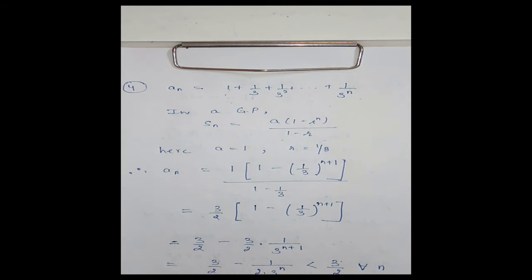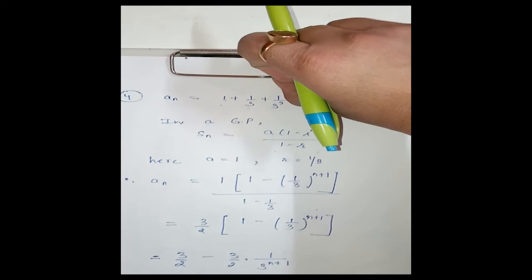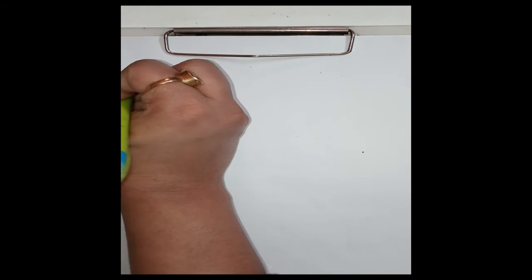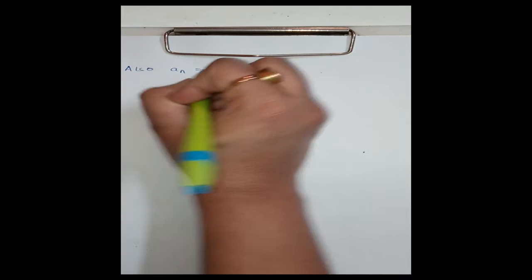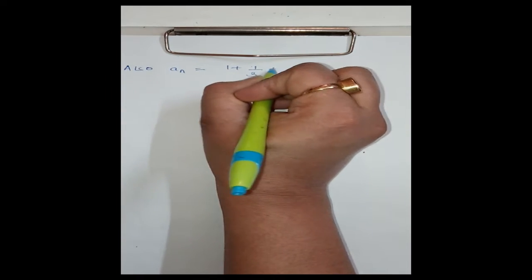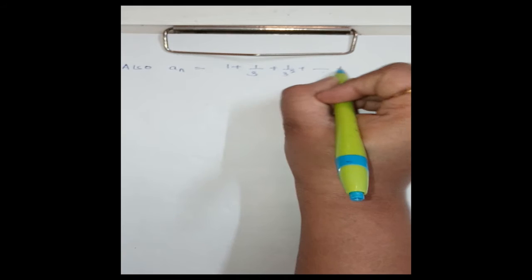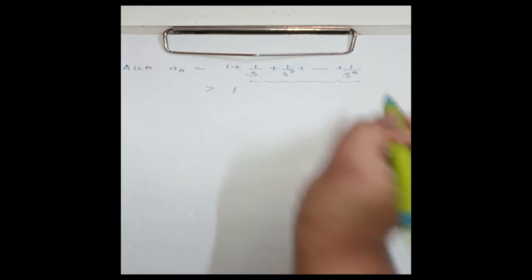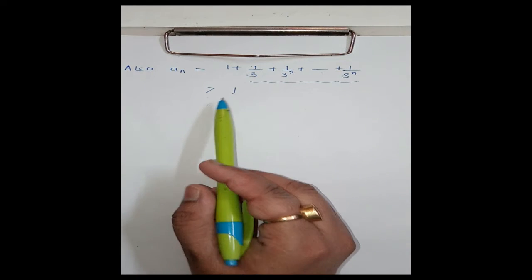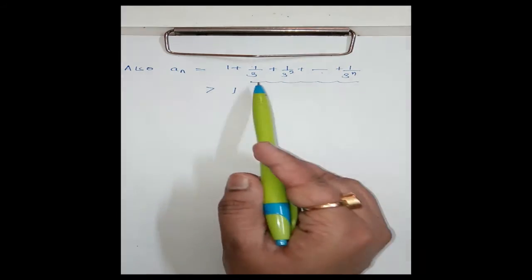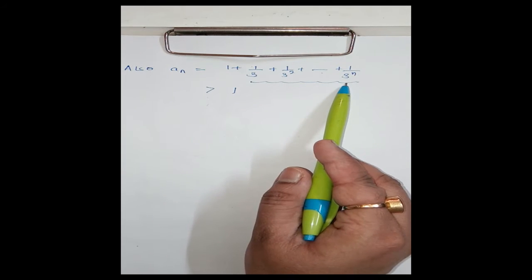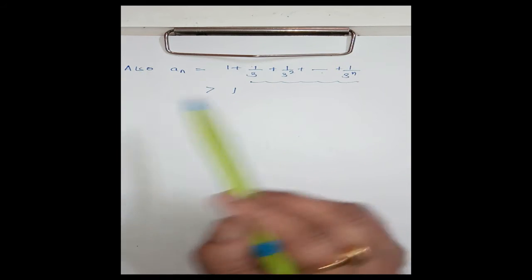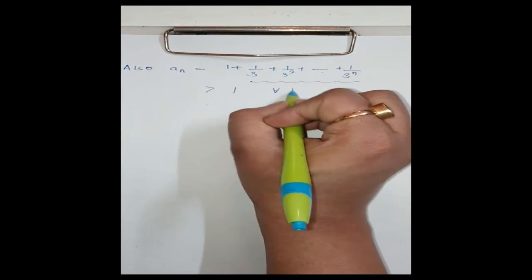Also, an is equal to 1 plus 1 by 3 plus 1 by 3 square up to 1 upon 3 power n. All these terms are positive. They are basically not more than 1, they are positive. So we are adding positive numbers to 1. That means this an is greater than 1 for all n natural numbers.